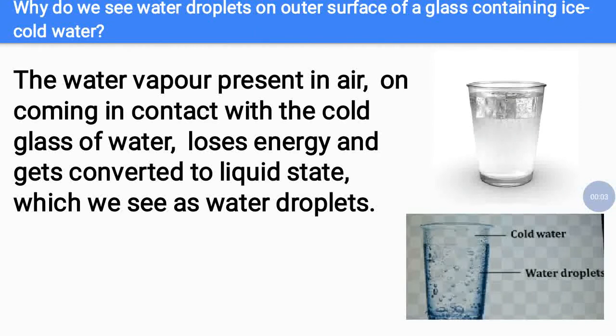Next question is, why do we see water droplets on the outer surface of a glass containing ice cold water? In this, the water vapor present in air, on coming in contact with the cold glass of water, loses energy and gets converted to the liquid state, which we see as water droplets.